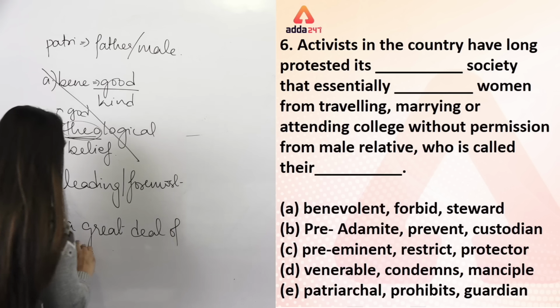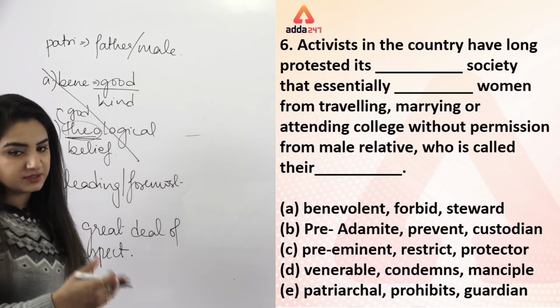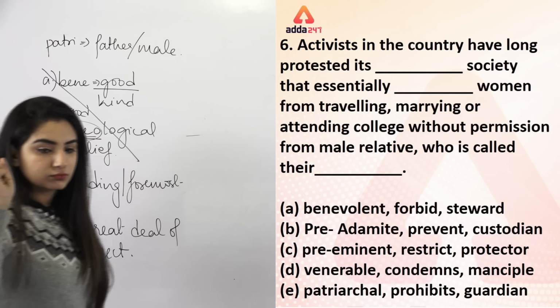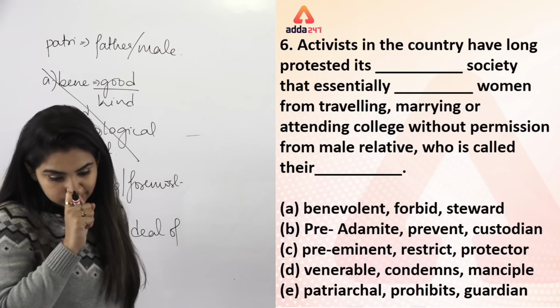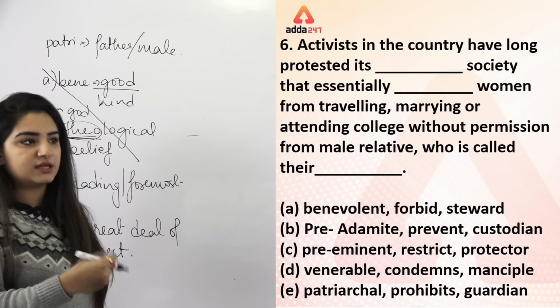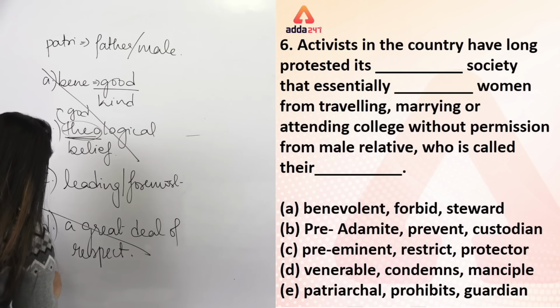A great deal of respect. So in short, you're calling your society respectable. And if you are actually trying to force people, if you're trying to force women to do something and take your permission and then go out, then obviously this is not positive.